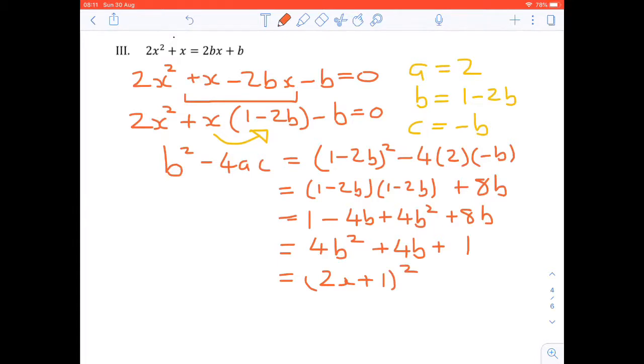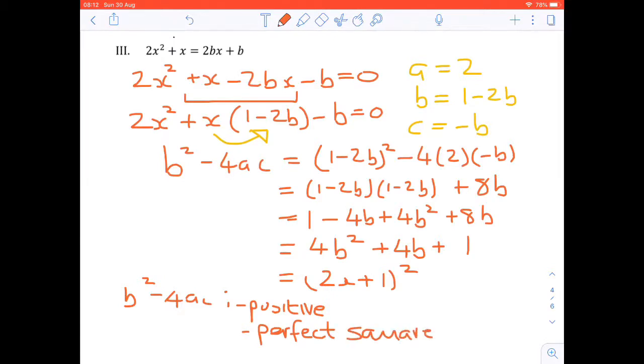So this means that b squared minus 4ac will always be positive, because any number squared will be positive, as well as a perfect square.